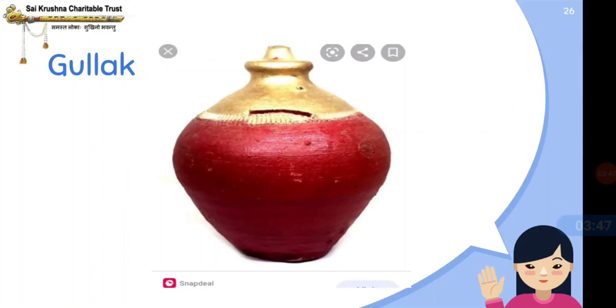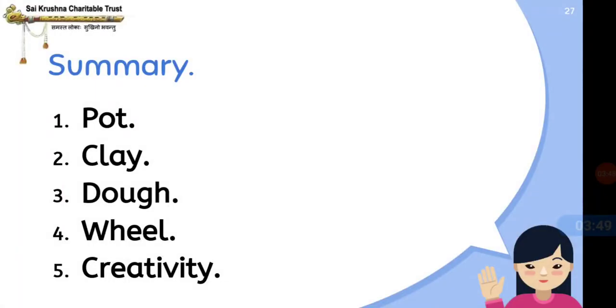Understood children? So, summary: we had the introduction about the pot, clay and the dough, wheel and their creativity, since we get the beautiful piece of pot. Okay. So now we have the questions section.